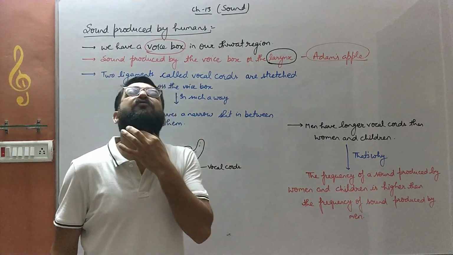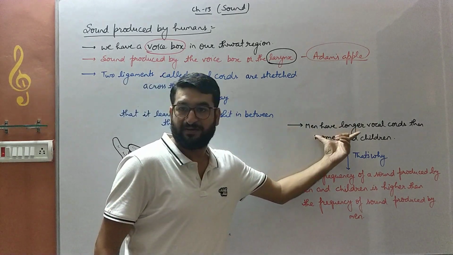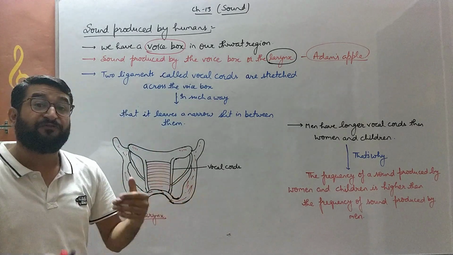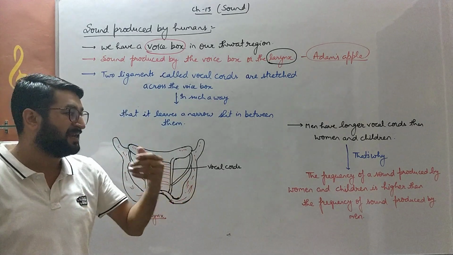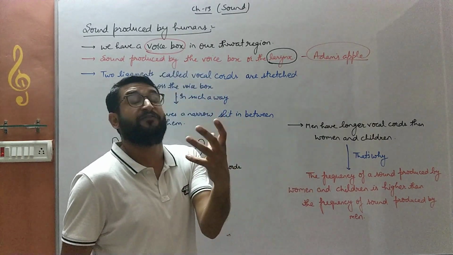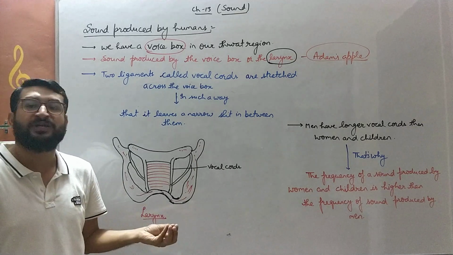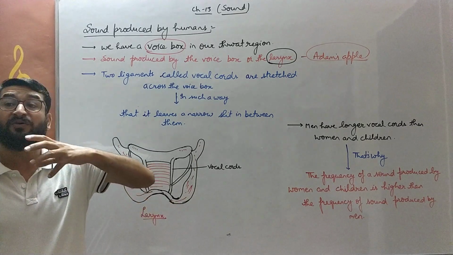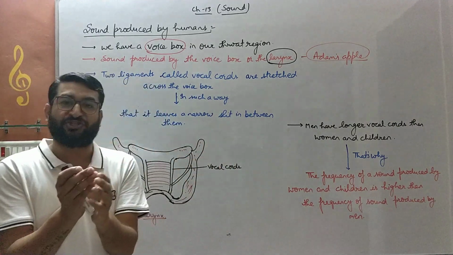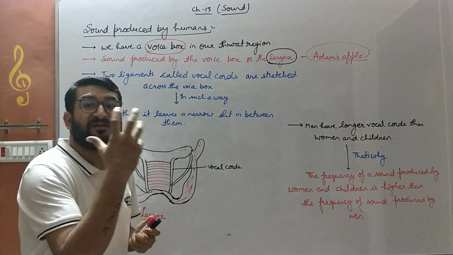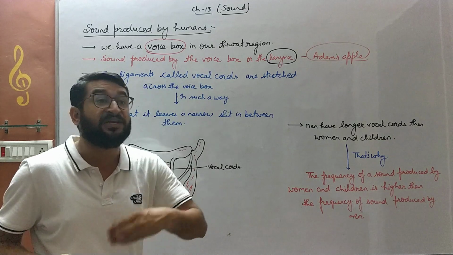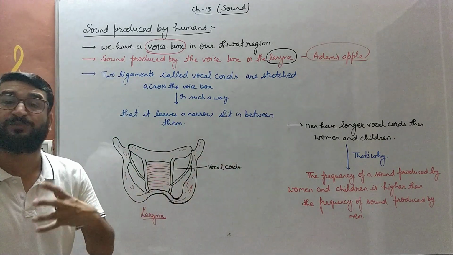In males, the vocal cords are a bit longer as compared to females and children. That is why the frequency of the voice of males is less as compared to females and children. The frequency of a female's voice and small children's voice is higher. That is why they have a very high pitch, and due to that high pitch, they have a very shrill, fine sound. Females as well as small children produce a very sharp sound.